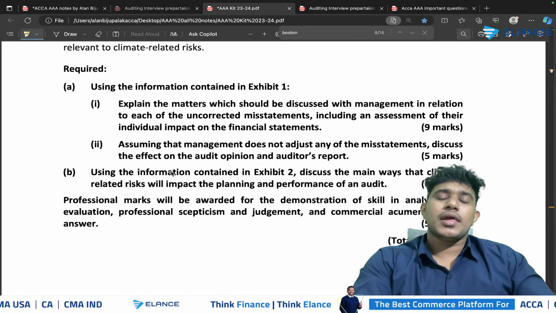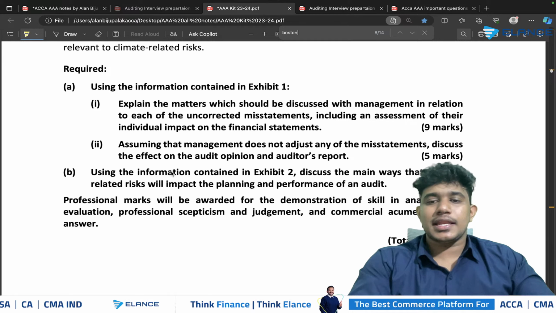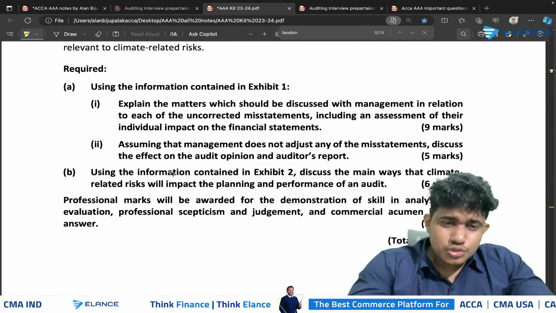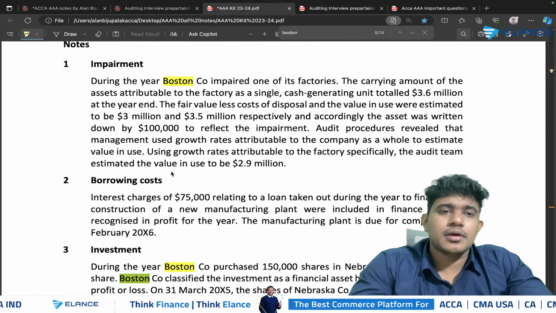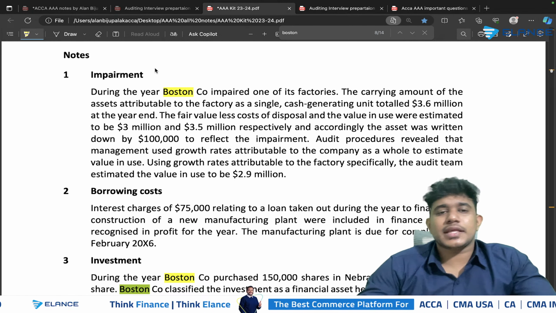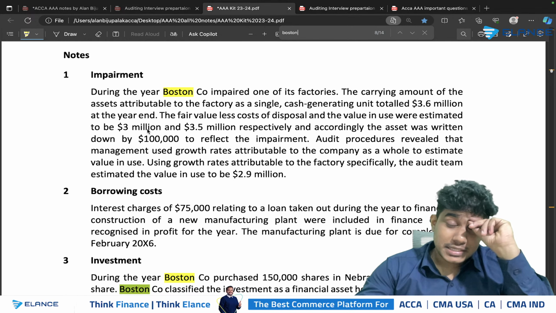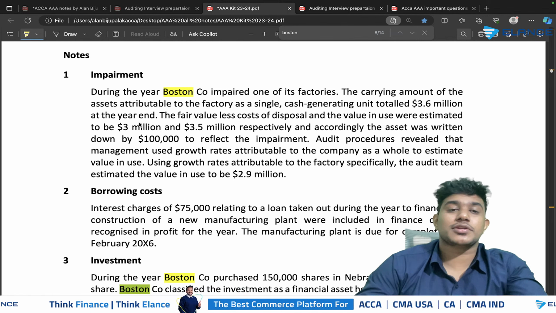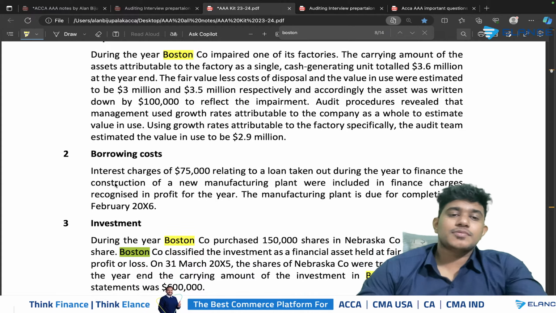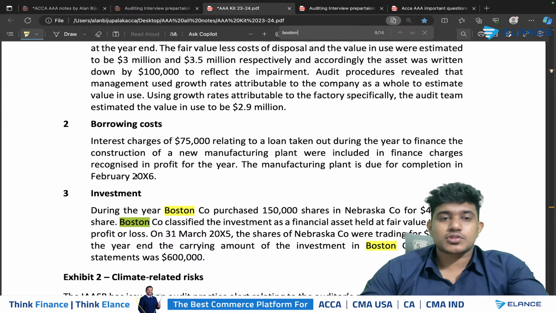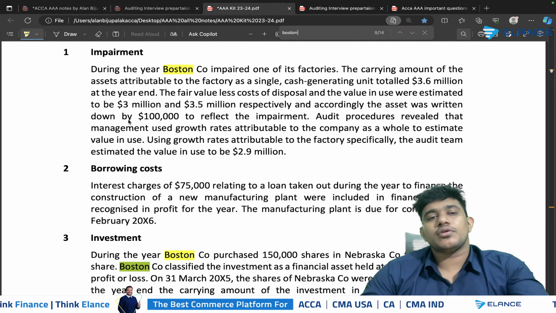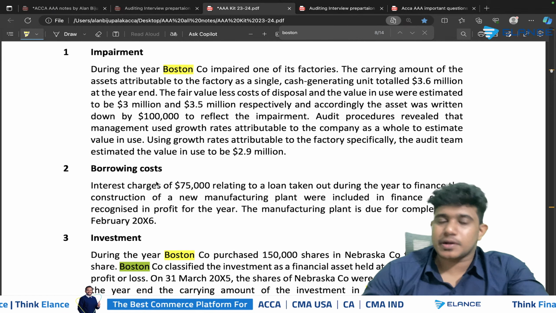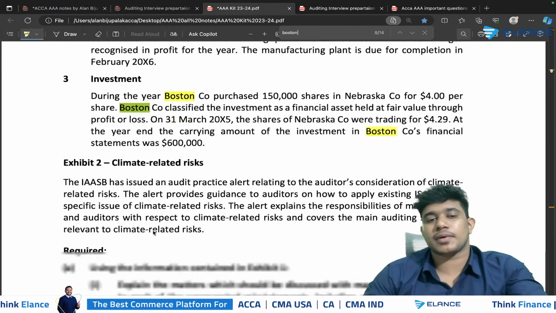They have asked that if the management is not adjusting any misstatement, what will be the effect on audit opinion and audit report? So when you get this kind of question, first of all, you need to read the impairment part. You need to write the matters part and discussion with the management, but you are not required to give answers relating to reporting. Then when it comes to borrowing cost, same thing, and investment also same thing. For each of these elements, you need to first provide the matters part, then discussion with the management. Matters part, discussion with the management. Matters part, discussion with the management.